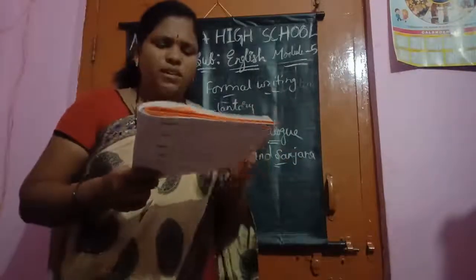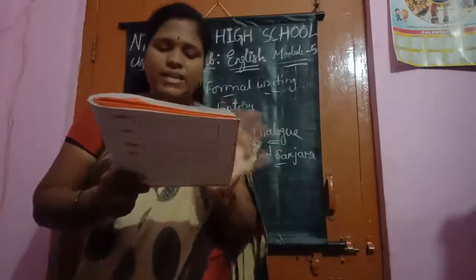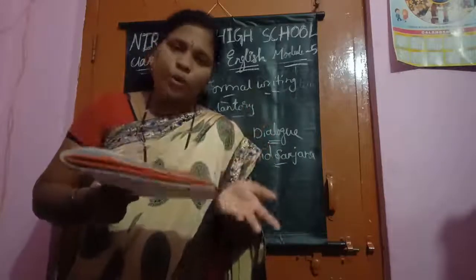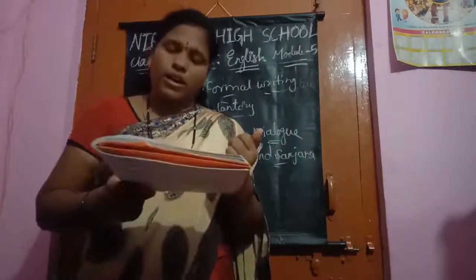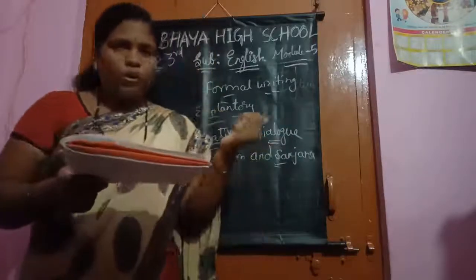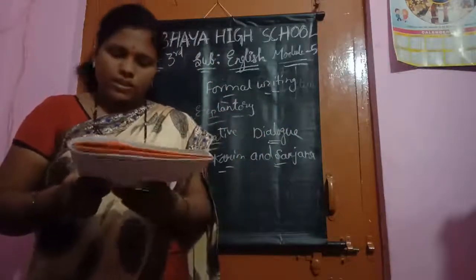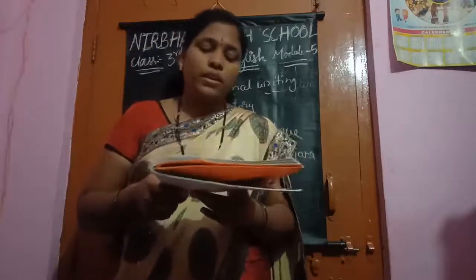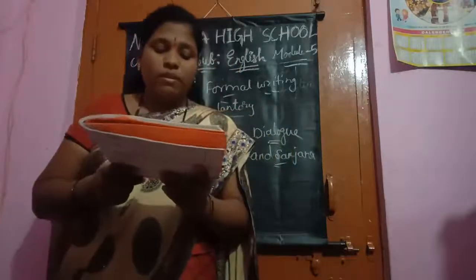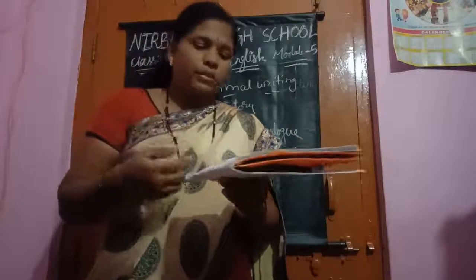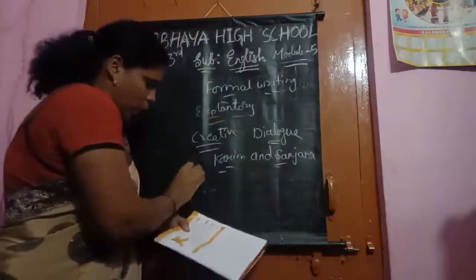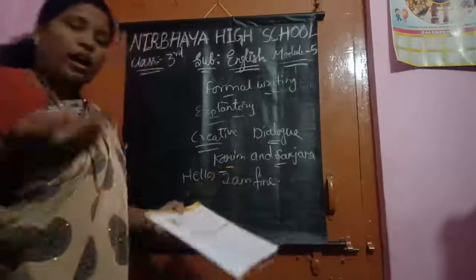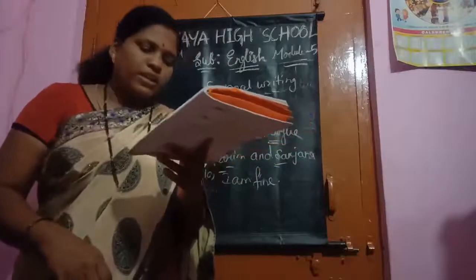Now, coming to Karim and Sanjana, see what they have started. Karim: hi Sanjana, how... They have given a dash. Now you can ask here, hi Sanjana, how are you? You can also ask how have you been? Yes, children. Like this. Next, Sanjana: hello, I am fine. Karim, how are you? Here Sanjana is asking, they have given a dash, Karim, how are you? Here I am adding a word, Sanjana. Sanjana is telling that, hello, I am fine. Karim, how are you? Karim said, I am fine as well.